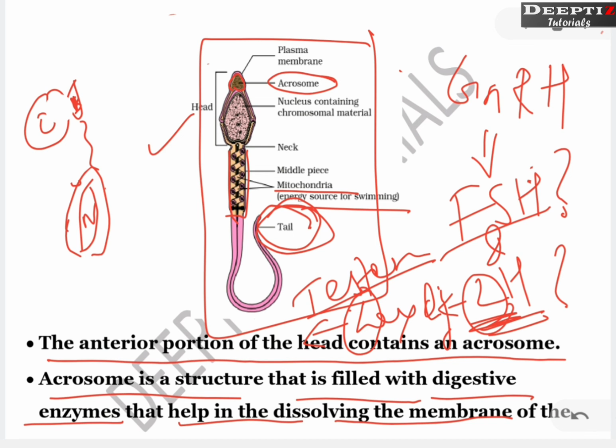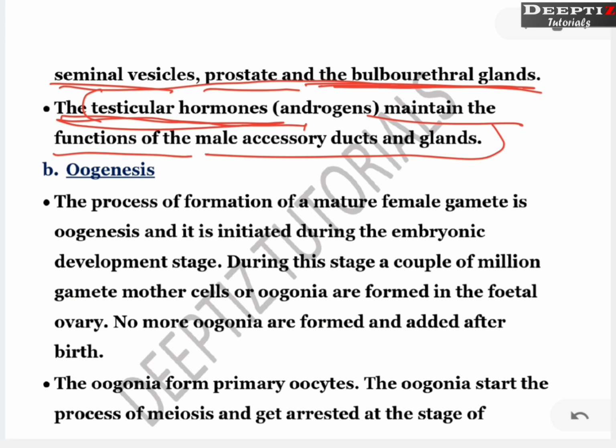Hope this is clear. In the next class we will start with the process of oogenesis. So we have completed spermatogenesis, the hormones affecting spermatogenesis, as well as the male sex cell which is formed after spermatogenesis, that is the sperm cell.